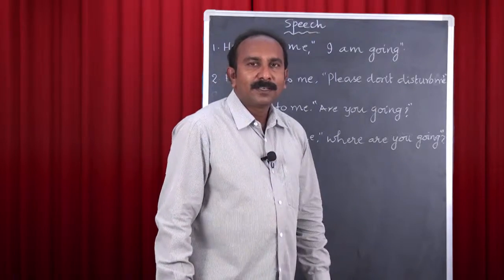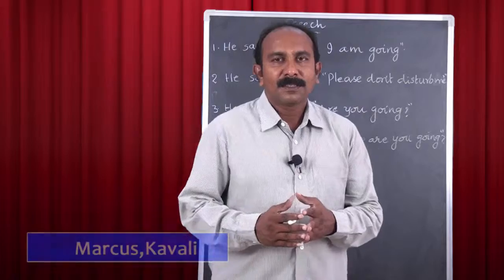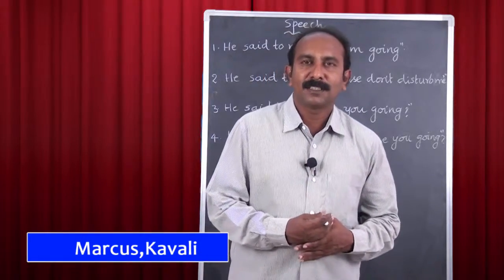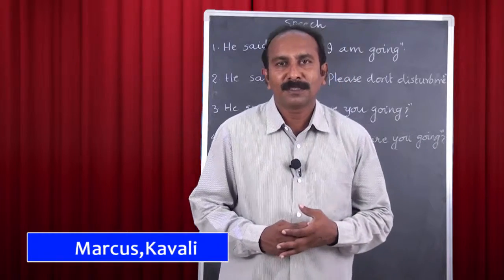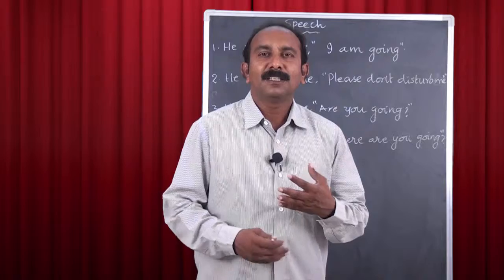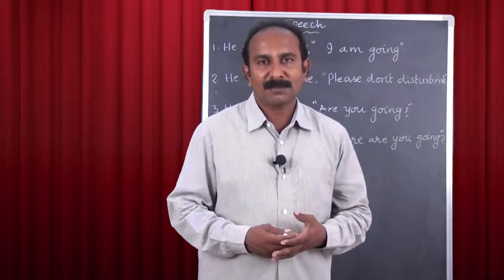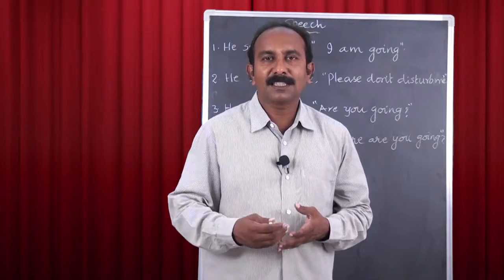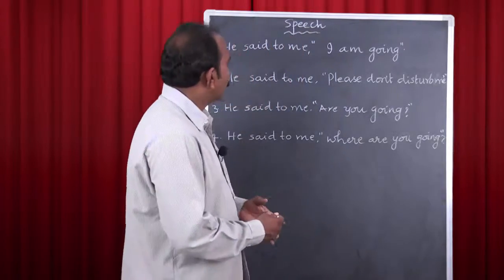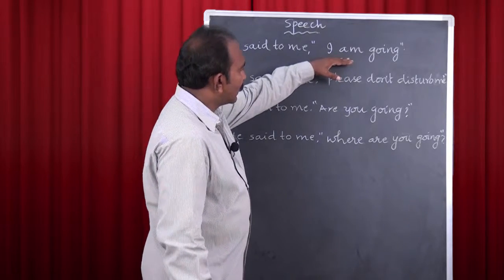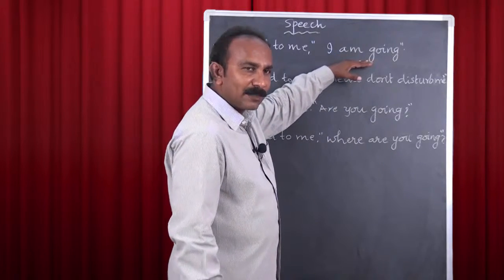So now when you try to change a sentence from direct speech to indirect speech, the very first thing you have to do is to identify the model. You have to find out in which model the sentence given is. By seeing the part in the inverted commas, you can identify the model.